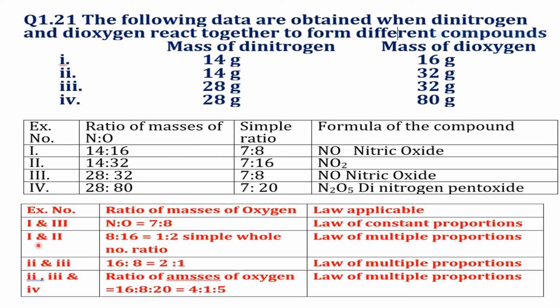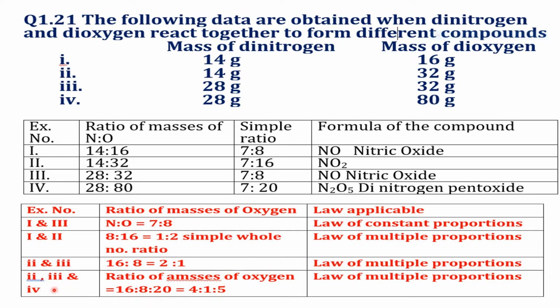In experiments 1 and 2, the mass of nitrogen is the same, whereas the ratio of masses of oxygen is 8:16. The simple ratio is 1:2. Therefore, the law of multiple proportions holds good here. In experiments 2 and 3 also, the ratio of masses of oxygen is 16:8, whereas the mass of nitrogen is the same. Therefore, the law of multiple proportions holds good here.